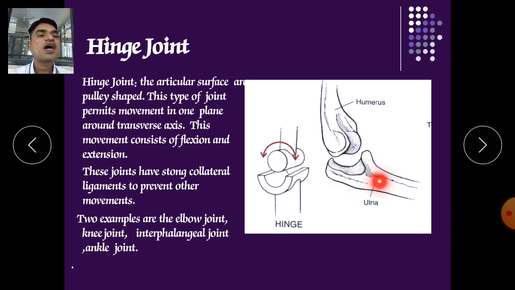In the case of the ulna and humerus also, the ulna will move only in the upward direction, not backward. So in this fashion it has only one angle of movement. There are two examples, the elbow joints and the knee joints, and interphalangeal joints are also examples. The phalanges also move only in one direction. They won't move to the back side, they will move only to the anterior position.